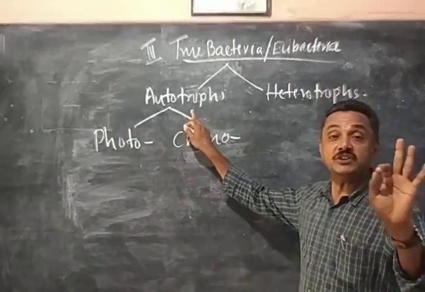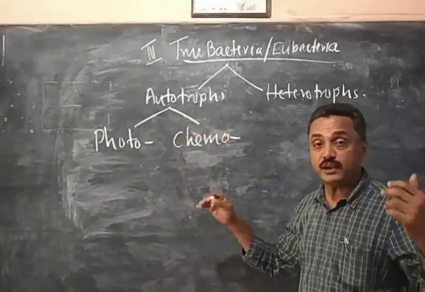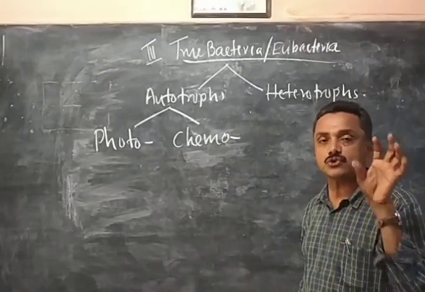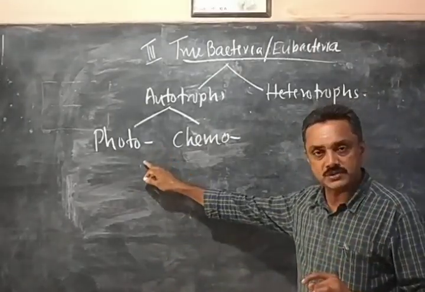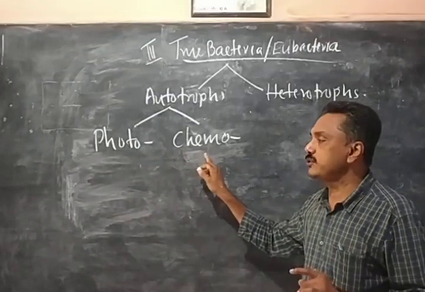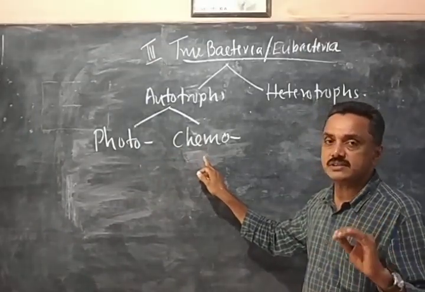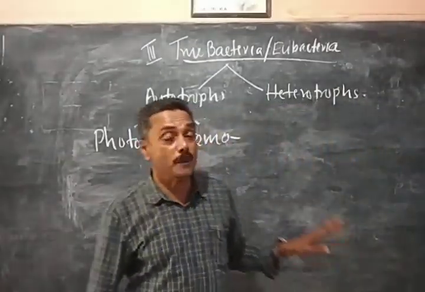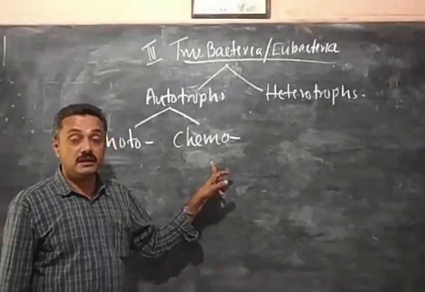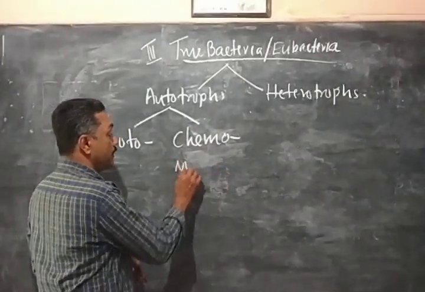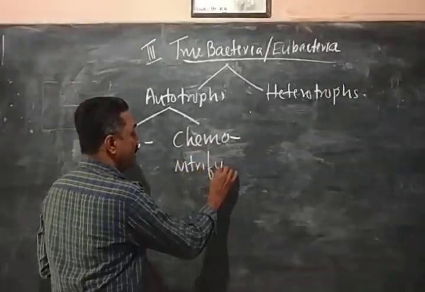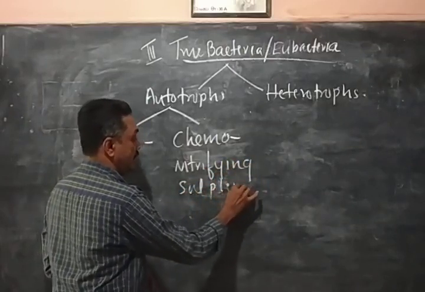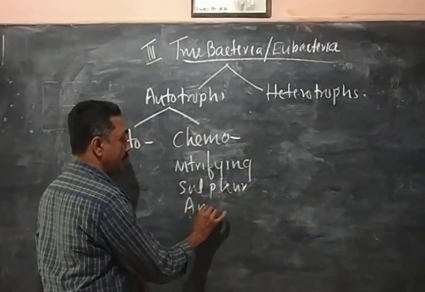Anyhow, preparation of food materials requires energy. There are different sources of energy. So bacteria absorbing solar energy, similar to plants, are called photoautotrophs. Bacteria using energy from chemical substances are called chemoautotrophs. And in the chemoautotrophs, you have seen various examples. There are certain bacteria called nitrifying bacteria, you can study later on. There are sulfur bacteria. There are ammonifying bacteria.